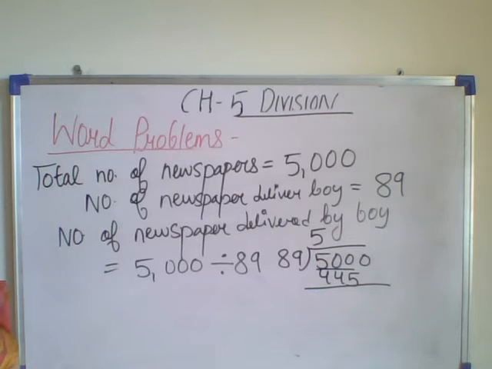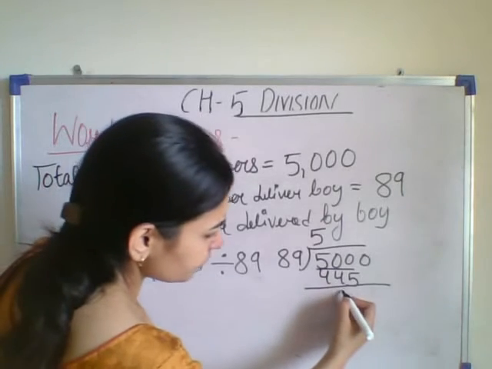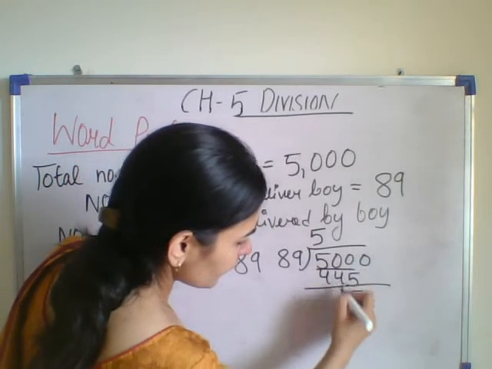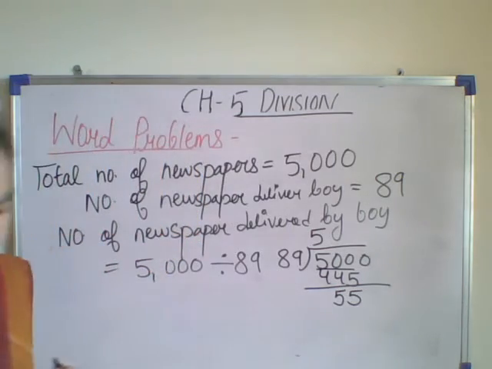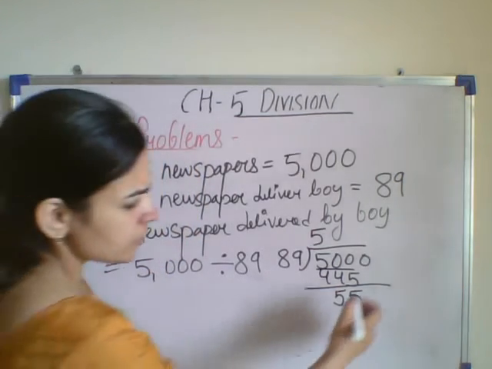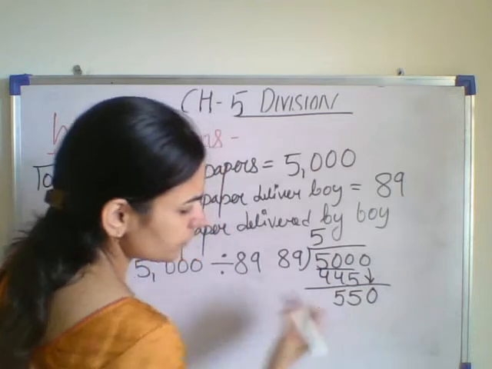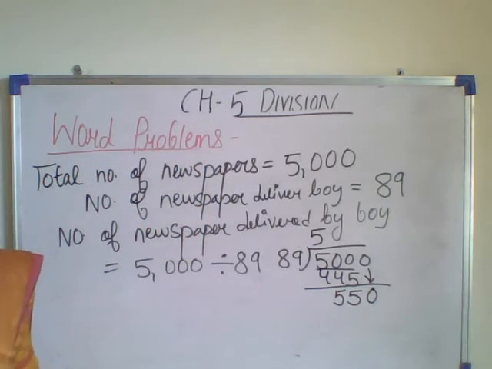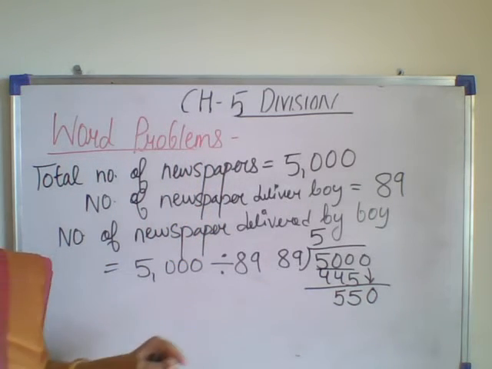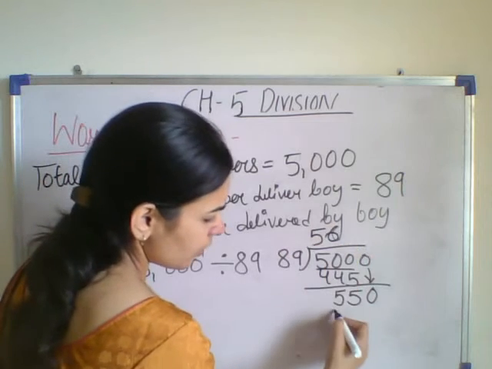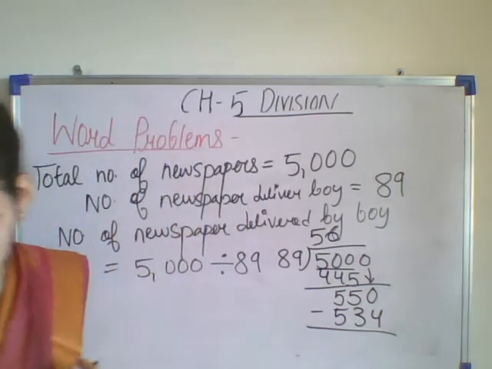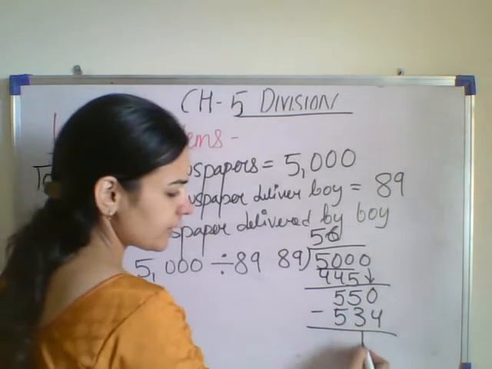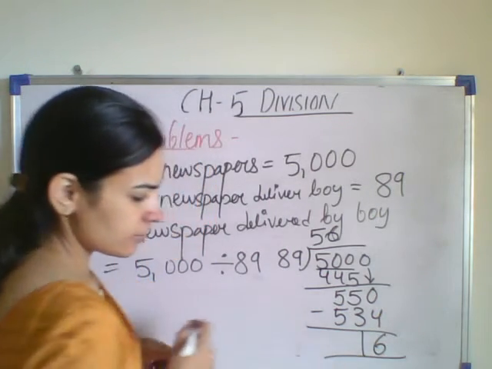So we will be getting 55. Then 0 will be carried down. 89 sixes are 534. Then we will be subtracting it. If we subtract it, we will be getting 16.